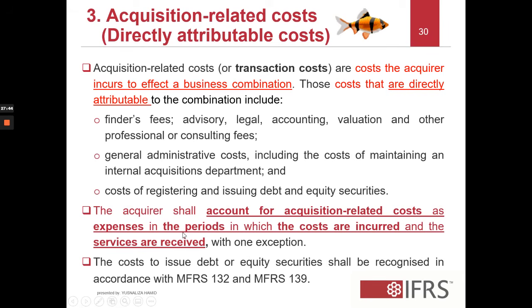So this shouldn't be included in the consideration transferred calculation or the cost of the business combination. Another name for consideration transferred is the cost of business combination, but that is better known as consideration transferred. So costs relating to the consideration, which are acquisition related costs, should be recognized as an expense in the period in which the costs are incurred.